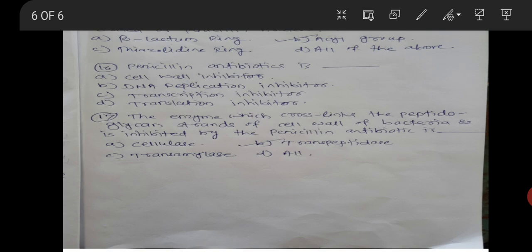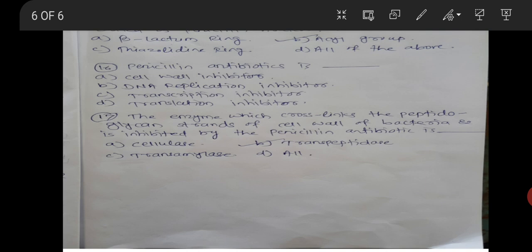The correct option is B, transpeptidase, because this enzyme is involved in cross-linking of peptidoglycan chains, and transpeptidases are inhibited by penicillin. That's why there is an inhibition of cell wall synthesis in the bacteria, and growth will be inhibited in this way.